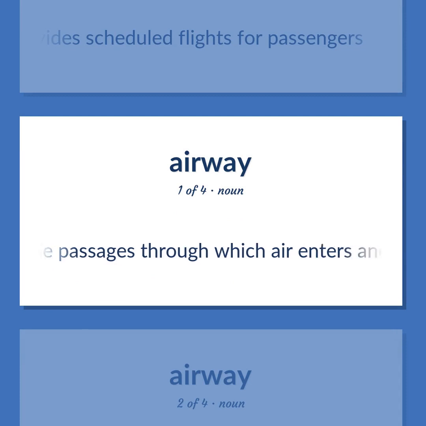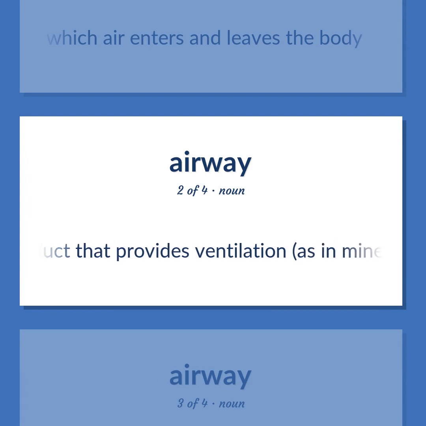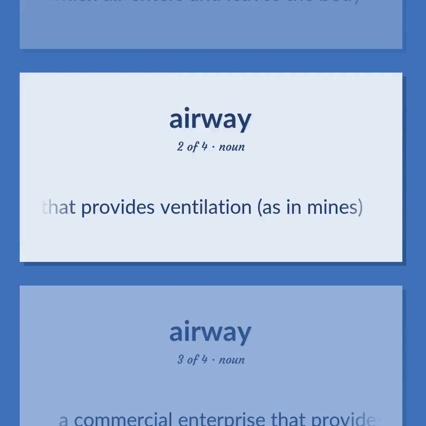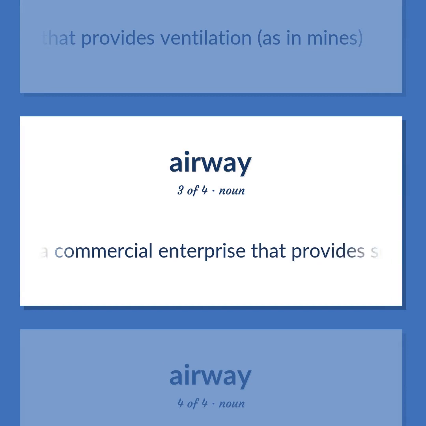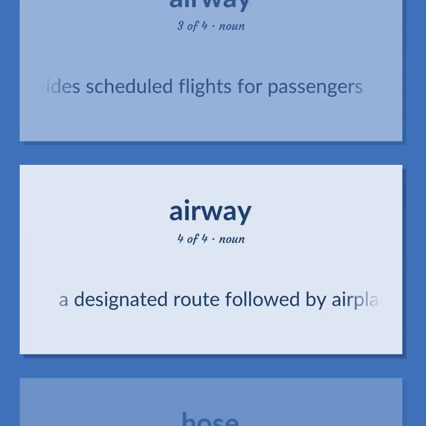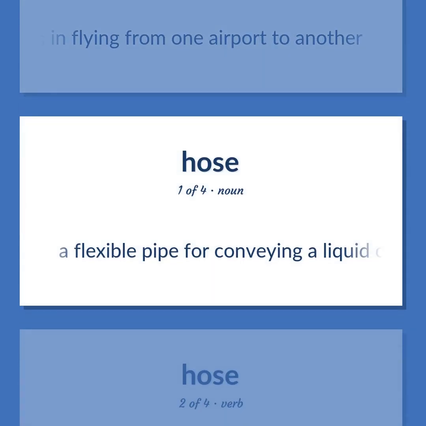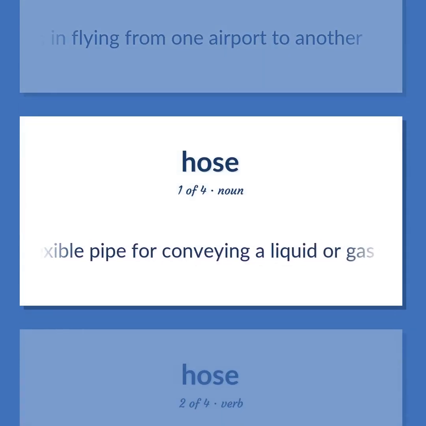The passages through which air enters and leaves the body. A duct that provides ventilation, as in mines. A commercial enterprise that provides scheduled flights for passengers. A designated route followed by airplanes in flying from one airport to another. A flexible pipe for conveying a liquid or gas.